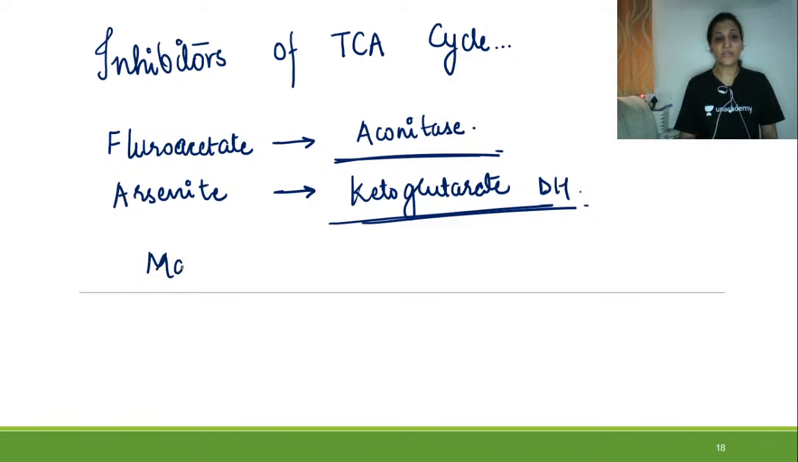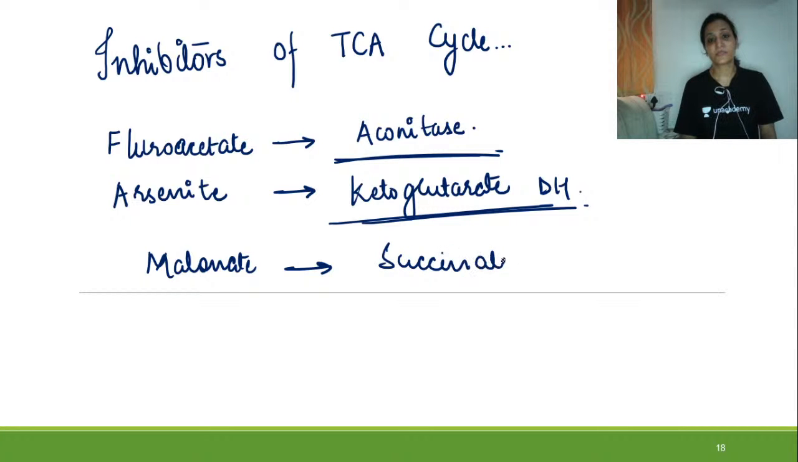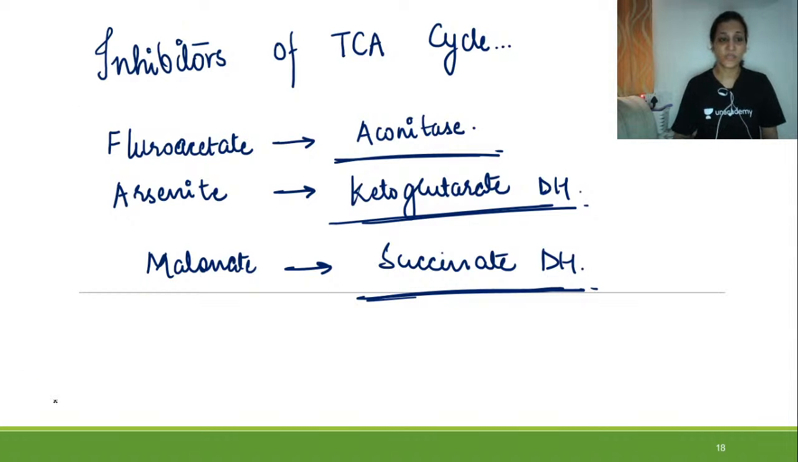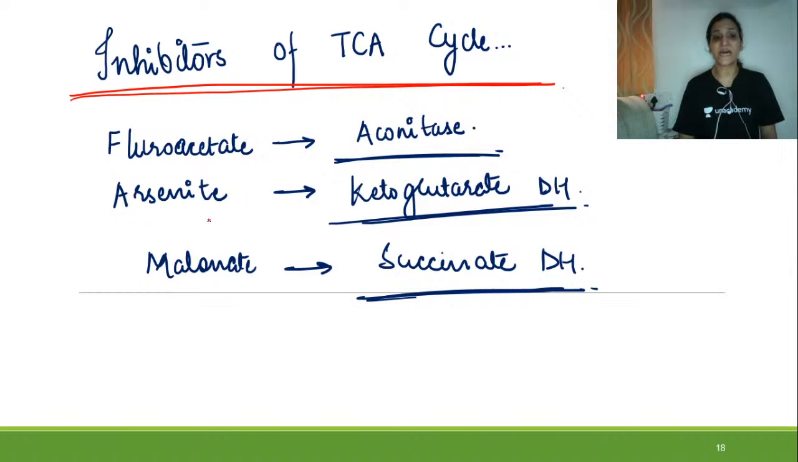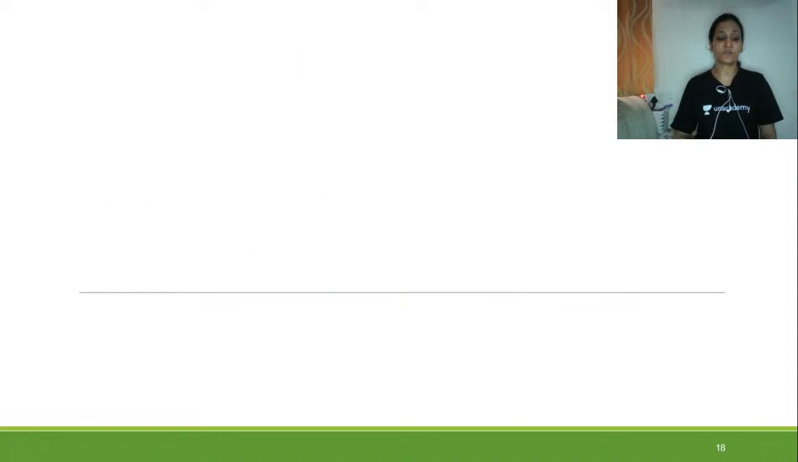Then malonate will inhibit succinate dehydrogenase. Malonate will inhibit succinate dehydrogenase. So we have talked about the inhibitors of TCA cycle. Fluoroacetate is going to inhibit aconitase, arsenite is going to inhibit alpha ketoglutarate dehydrogenase, and malonate is going to inhibit succinate dehydrogenase. Right? Now talking about the regulation, which is also quite important, how the Krebs cycle is regulated.